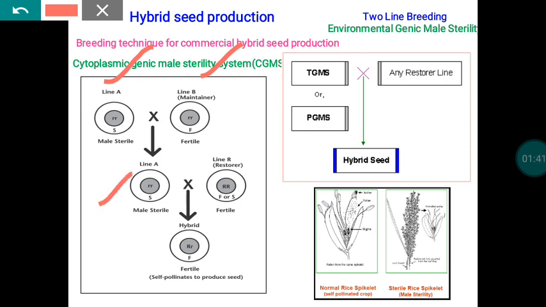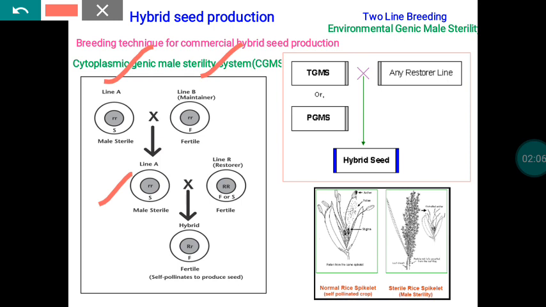Here the male sterility is governed by the cytoplasmic genome. Because of that, in the A cross B, the resultant progeny will be male sterile in nature, and the nucleus is everything that is available in the A. So without any problem, we multiply the A line material in this system.